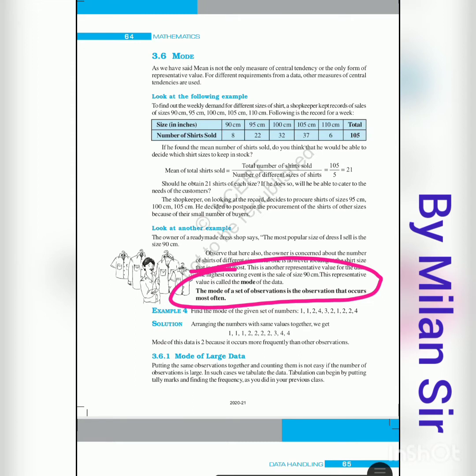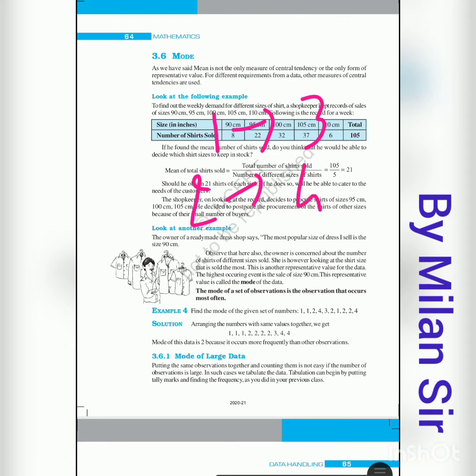For example, some data is given to you: 1 1 2 4 3 2 1 2 2 4. Here 1 occurs 3 times. If you think about 2, it occurs 4 times. 3 occurs only one time, and 4 occurs two times, right?